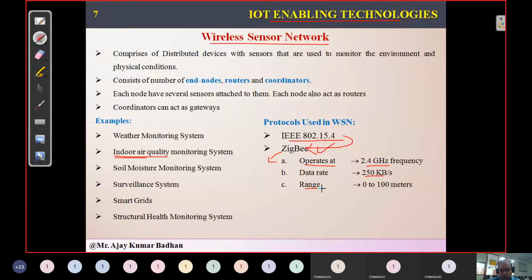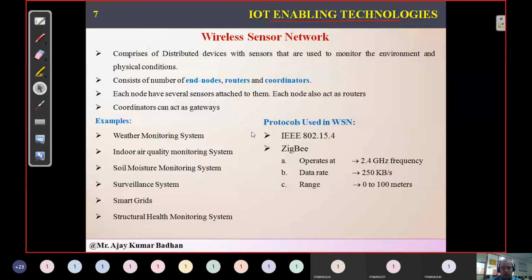Now coming to the range, for ZigBee it is 0 to 100 meters. This is one of the features related to Bluetooth: if you want to connect two different devices using a Bluetooth-like connection, we can use ZigBee. The range we can use is 0 to 100 meters. Within it we can connect the devices, and operations can take place based on that. So this is related to wireless sensor networks.